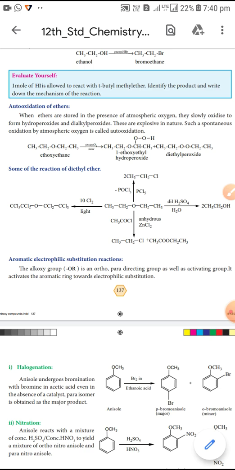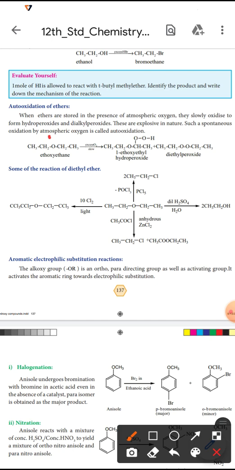Spontaneous oxidation by atmospheric oxygen is called auto-oxidation. Auto means spontaneously it reacts. So see the reaction.